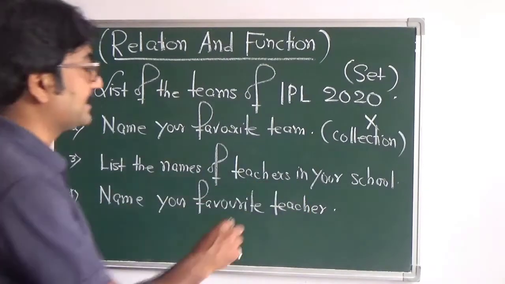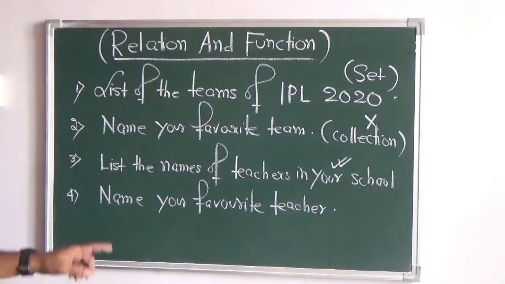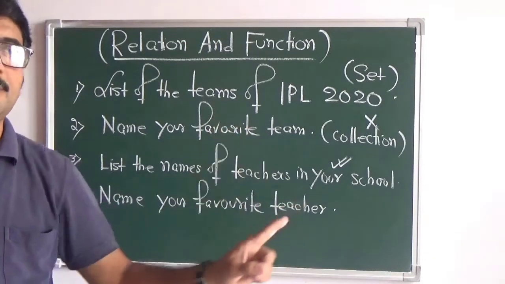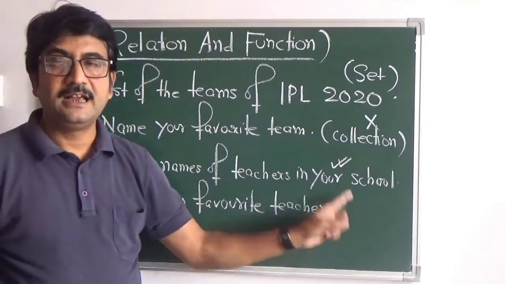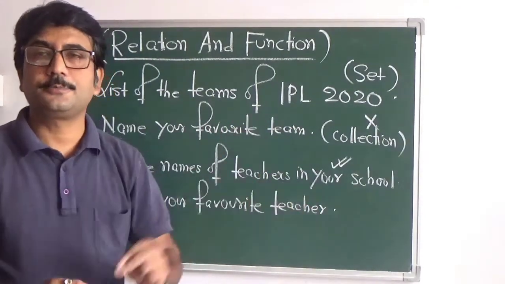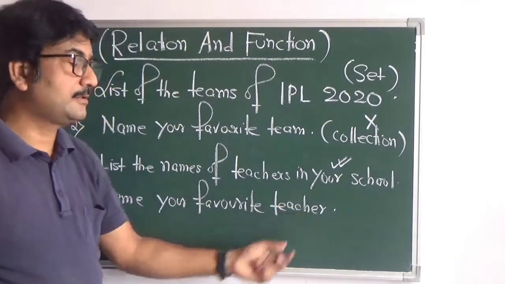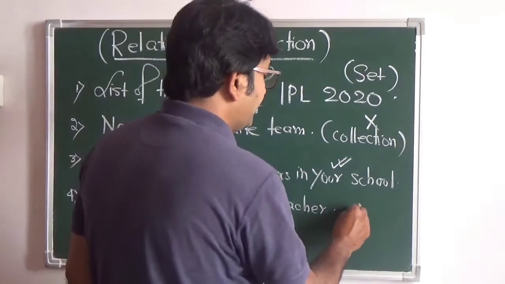So this collection can be considered a set, but if I ask you to name your favorite teacher, this answer will not be unique. Everyone or a group of people will have different answers which do not match with the other group. So this particular collection will not be called a set.